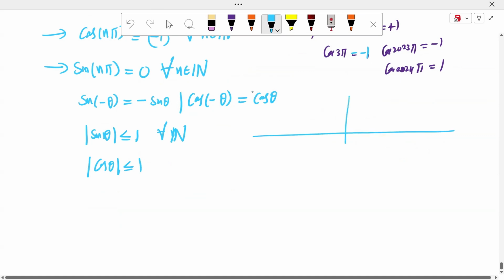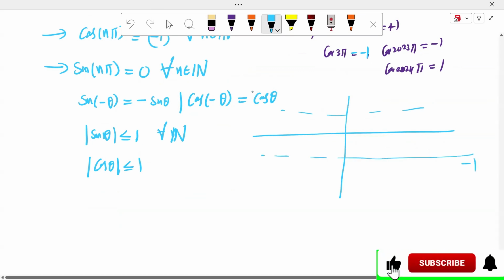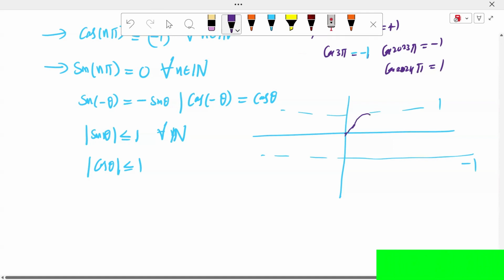We know this diagram. Cos 0 is +1. Sin 0 is 0, sir. Sin π/2 value is 1. Cos π, sin π value is 0. Sin 3π/2 value is -1.